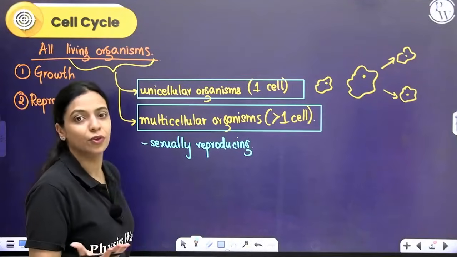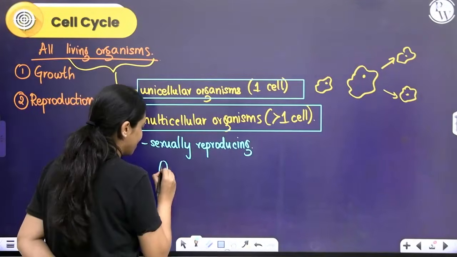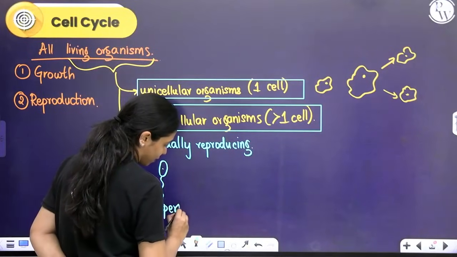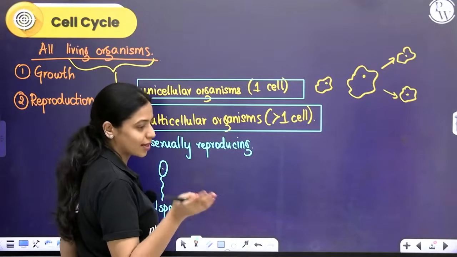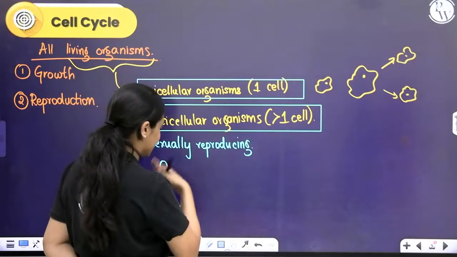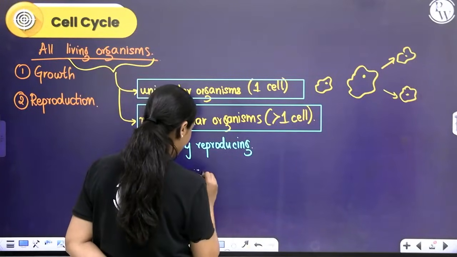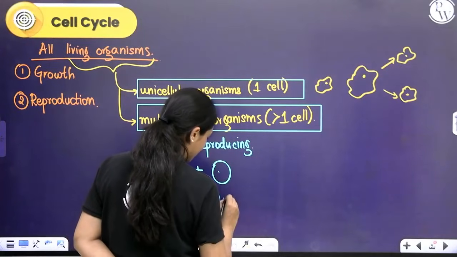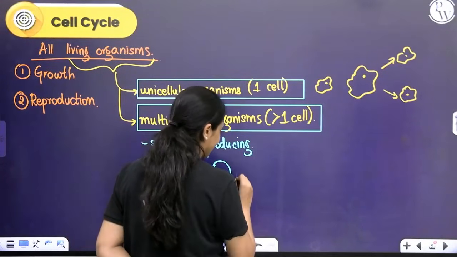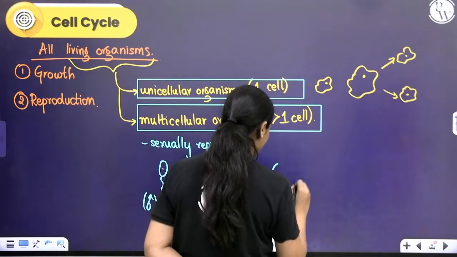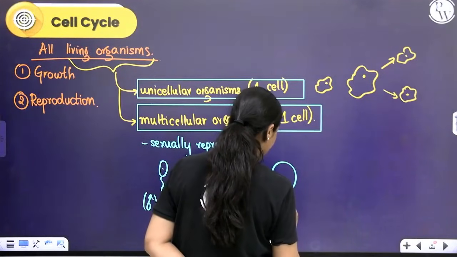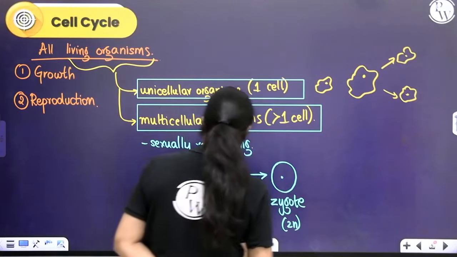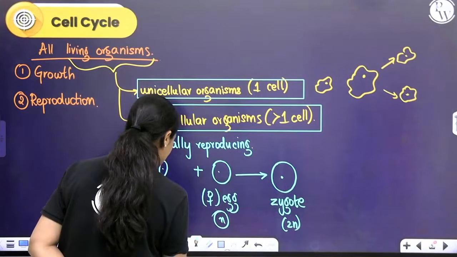By the formation and fusion of gametes. The male gamete, sperm, in case of animals, or the male gamete in plants, and the female gamete, which is the egg cell, fuse by a process called fertilization and form a zygote that is diploid, right? This will be diploid, this will be haploid, and this is haploid.